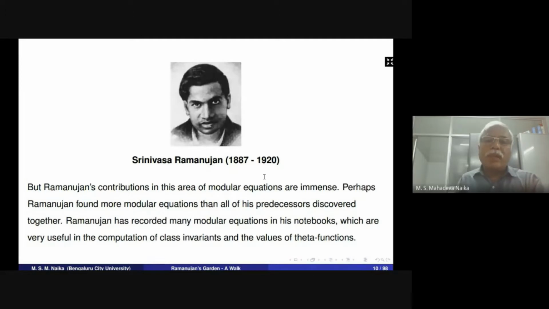Ramanujan has recorded many modular equations in his notebooks, which are very useful in the computation of Gaussian invariants, the values of theta functions and the value of pi, and also the explicit evaluations of continued fractions.